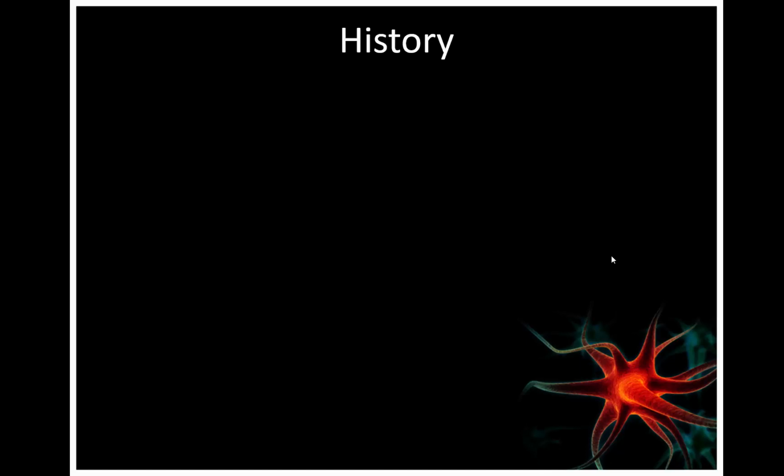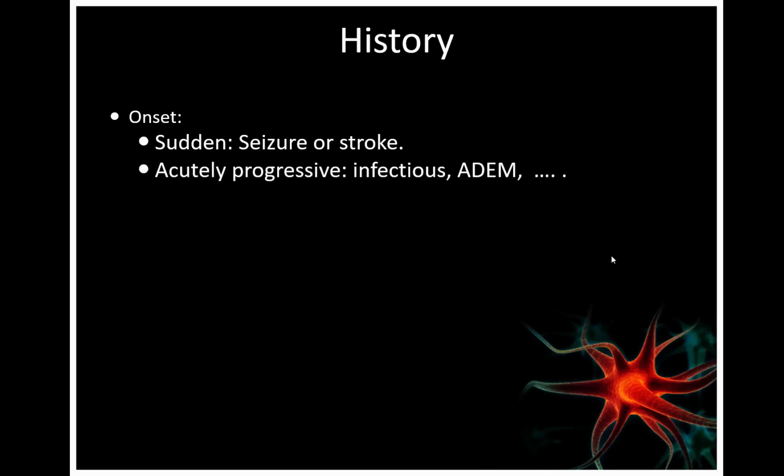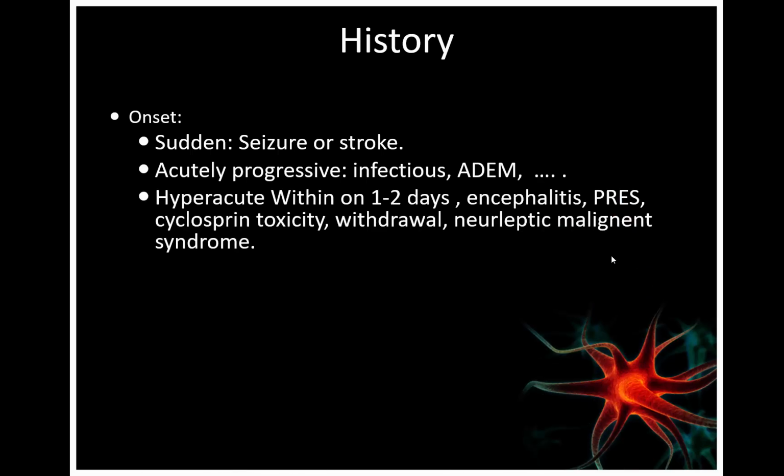So in encephalopathy, we usually start with history, and the onset is very important. If it is sudden, it might indicate seizure, post-ictal state, or acute stroke. If it is acute and progressive, we think of infectious causes, acute disseminated encephalomyelitis. If it is hyperacute, within 1 or 2 days, you think certainly about encephalitis, PRES, which is posterior reversible encephalopathy syndrome associated with hypertension, which is usually caused by cyclosporine toxicity.